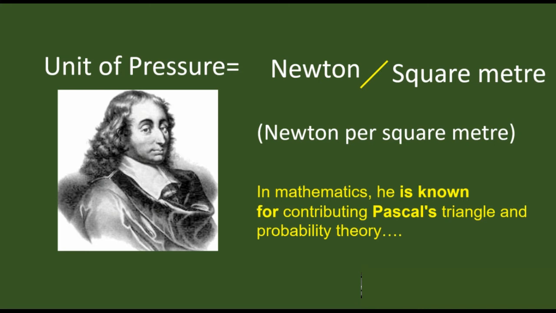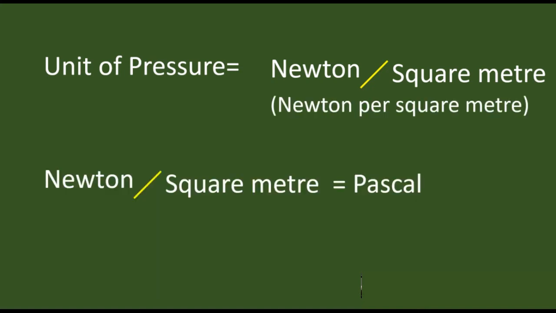So in respect of him, this Newton per square meter, what is Newton per square meter? It is the unit of pressure. So Newton per square meter is called Pascal, or some people will call it a Pascal.